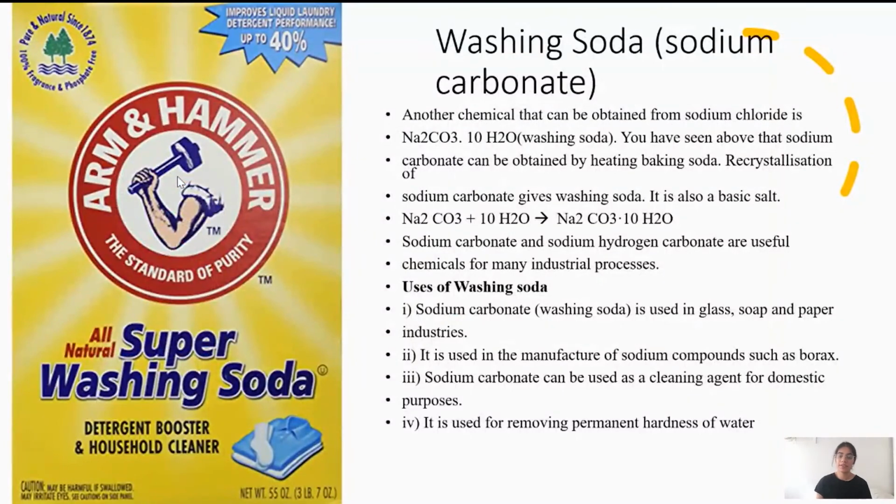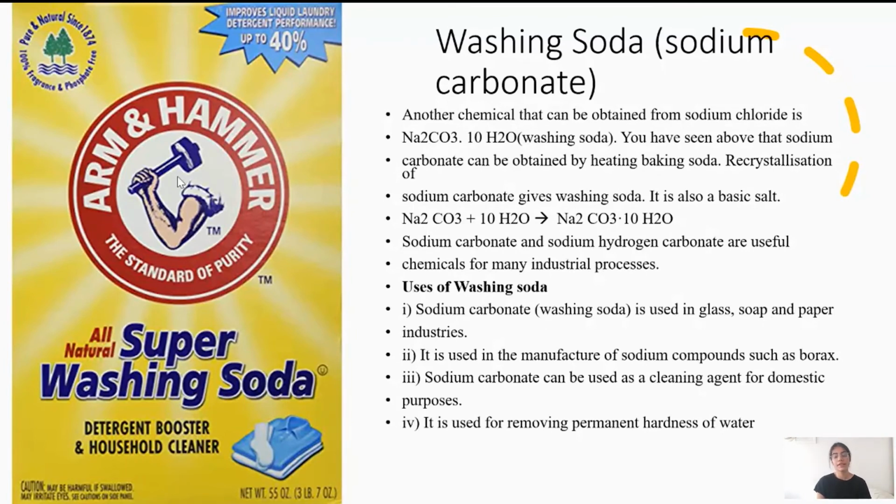Next salt that we would be studying is washing soda or sodium carbonate. When you heat NaHCO3, then the components that you now get are sodium carbonate, water and carbon dioxide. So Na2CO3.10H2O is the actual chemical formula of washing soda. So sodium carbonate with 10 molecules of water is what forms washing soda. So this 10H2O, that is representing the whole chemical formula for washing soda along with sodium carbonate, is called water of crystallization.